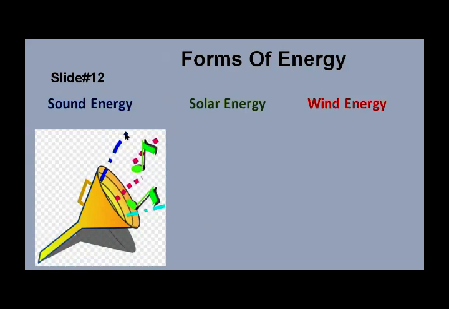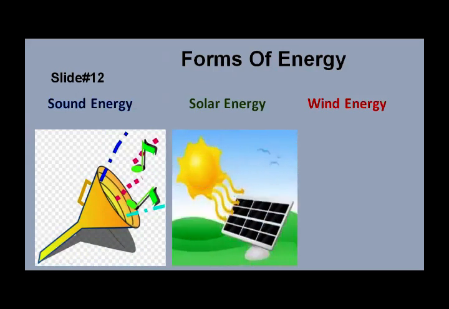Now, the next form of energy is solar energy. Solar energy is power or heat that comes from the sun. Solar energy is power from the sun to make a car move. And students, solar energy is putting a window on the east side of the house to capture the sun to heat a house.